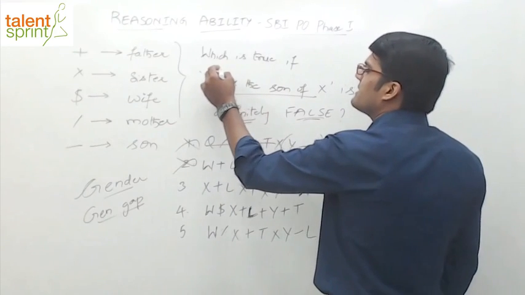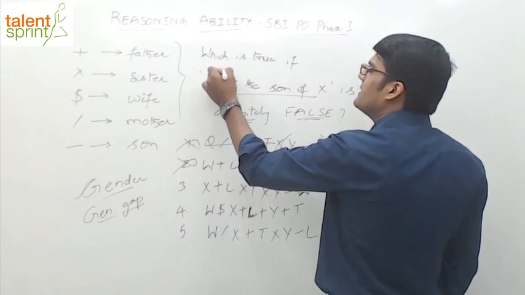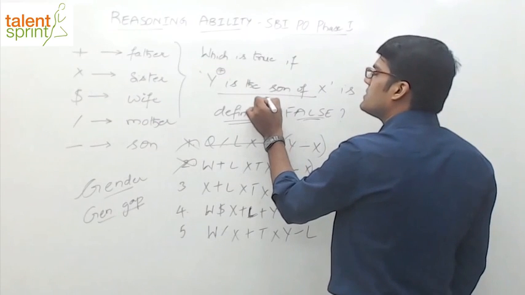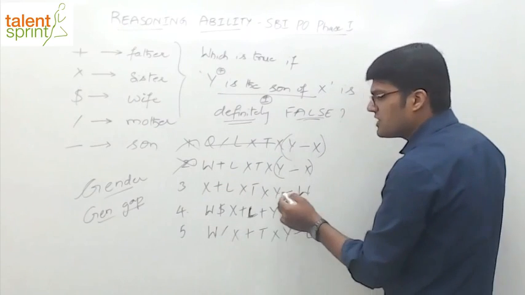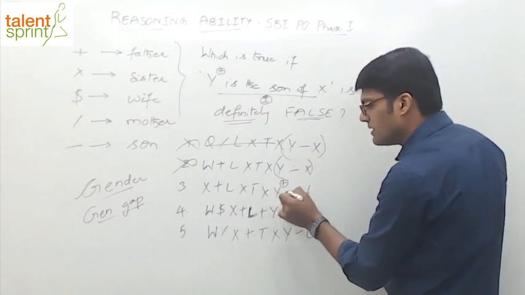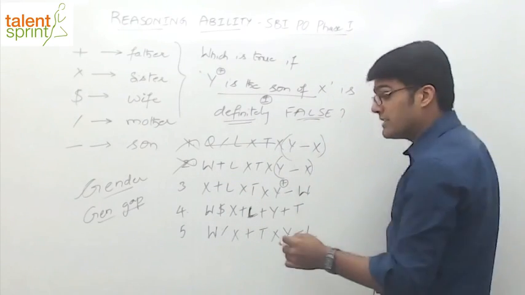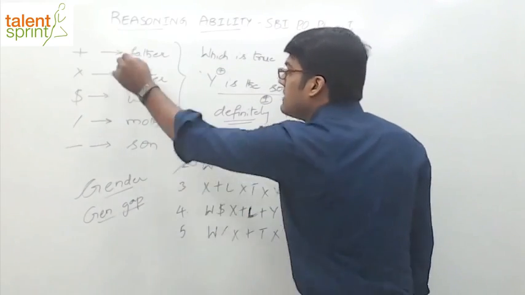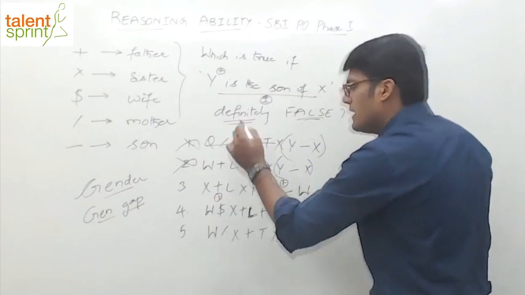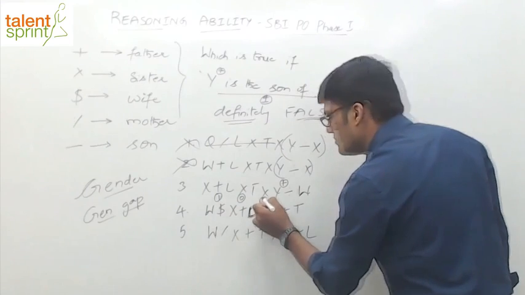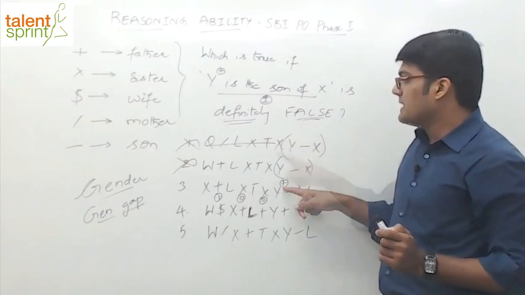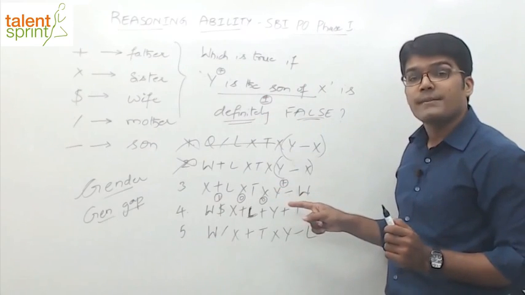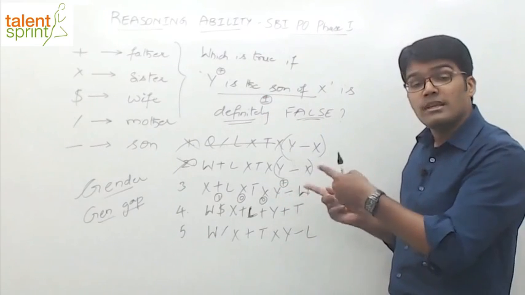Actually, Y is the son of X means Y should be a male person, and the generation gap should be 1 between Y and X. Now, if you look at it, Y division W. Division means what? Son. So definitely the gender is satisfied. Now let's look at the generation gap. Plus is father, so this is 1. Into is sister, so 0. This is into, so 0. So overall generation gap is also 1. So basically the gender is satisfied and the generation gap is also satisfied. So again, this may prove out to be son of X.